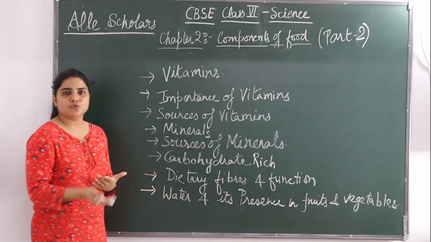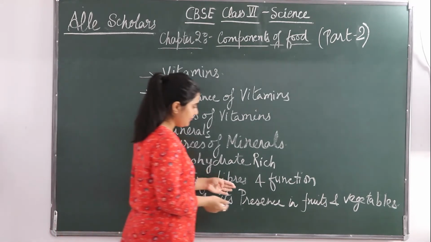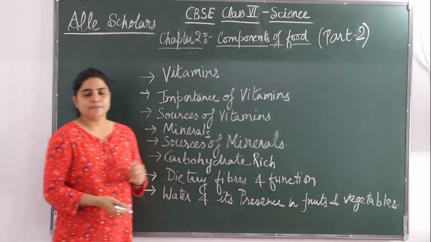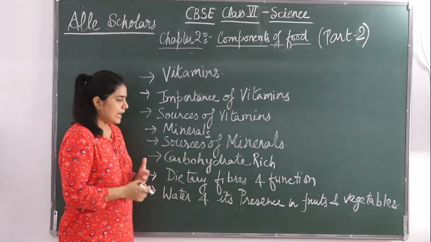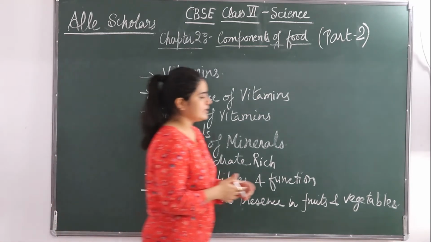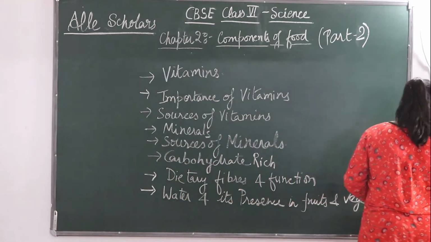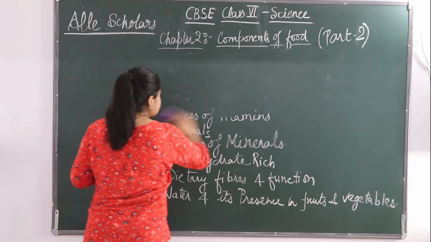Carbohydrate rich, which foods are called carbohydrate rich. Then we will see dietary fibers and their function. And in the last we will be studying about water and its presence in different fruits and vegetables, how water is present in different fruits and vegetables. So let's start with vitamins.